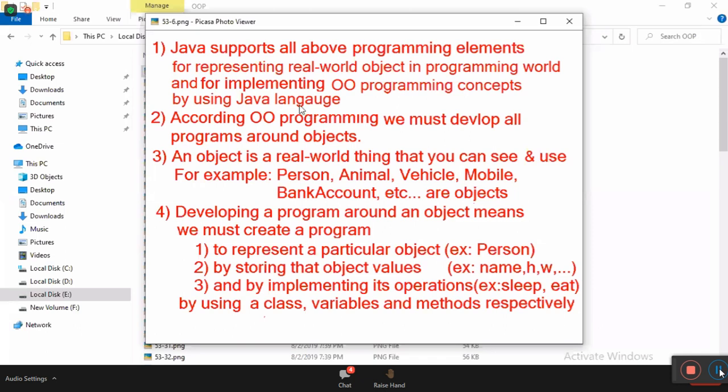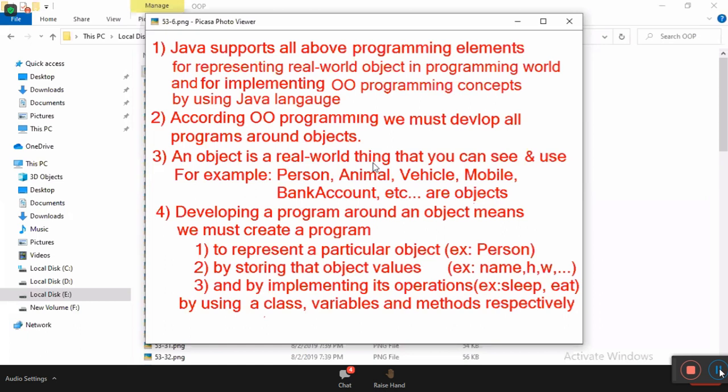Please focus. According to object-oriented programming, we must develop all programs around objects. Very, very important statement. Please focus on this statement. According to object-oriented programming, we must develop all programs around objects. Here there are two statements. What is the meaning of object-oriented programming? Number two, what is the meaning of object?